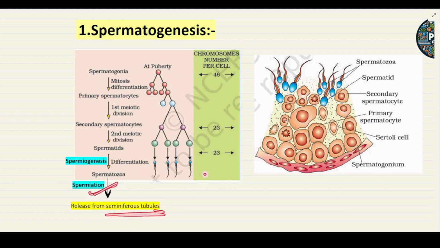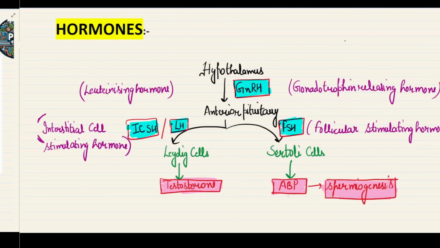That process is called spermiation. I hope the events of spermatogenesis with the help of the diagram are clear to you all. This is very important from your exam point of view, so make sure you understand it carefully.